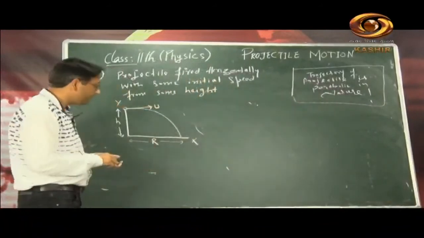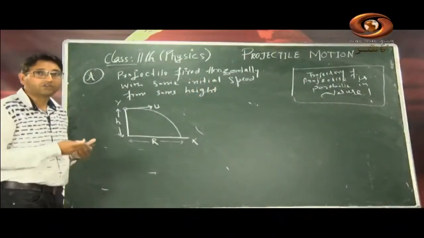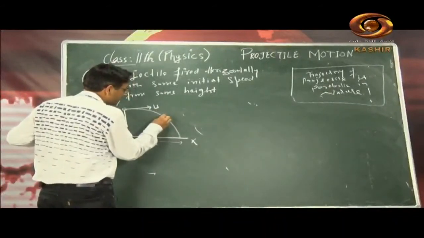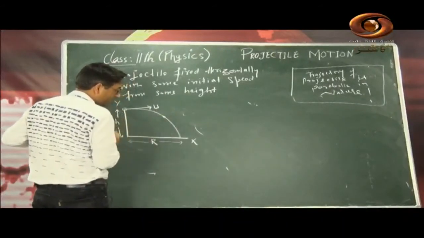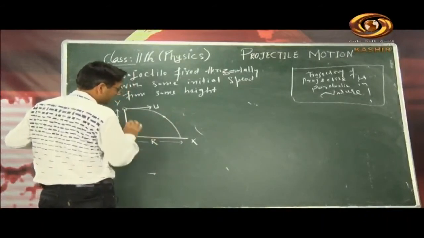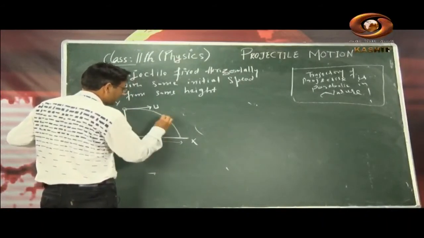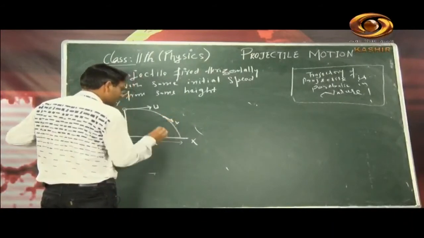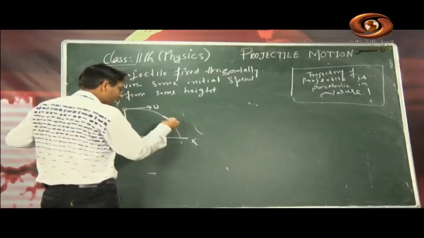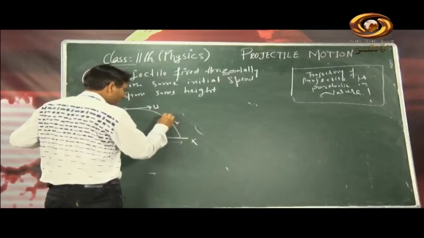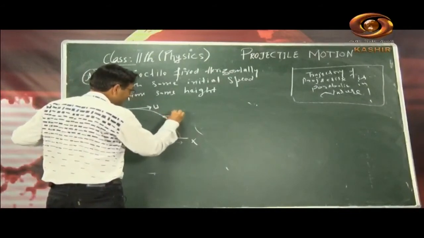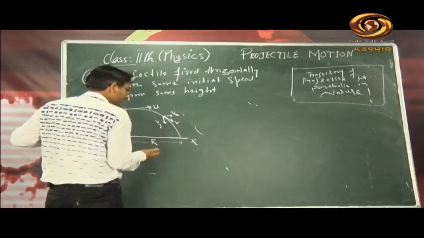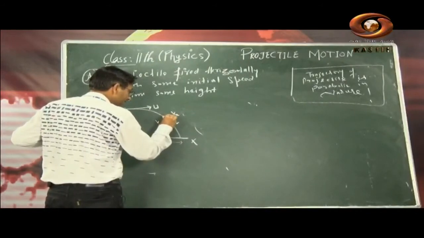What will the resultant velocity be? In this class I will show you what the resultant velocity is. At any point during the journey of a projectile on its trajectory, it will have a resultant velocity, tangent to this trajectory. Since it is a two-dimensional motion, we can resolve v into two components along the x axis and y axis. This is the x axis, it will be the vx component, and this will be the vy component. Let it make an angle theta with the horizontal direction.